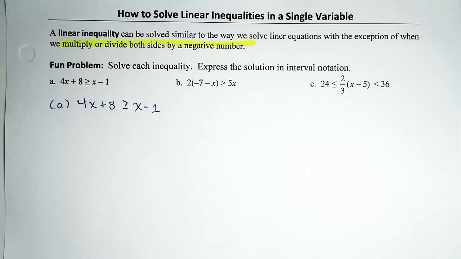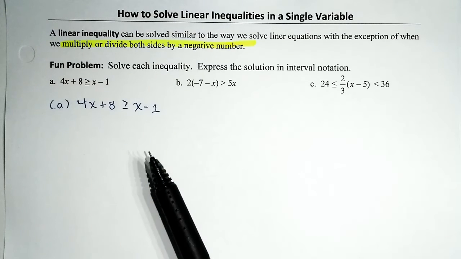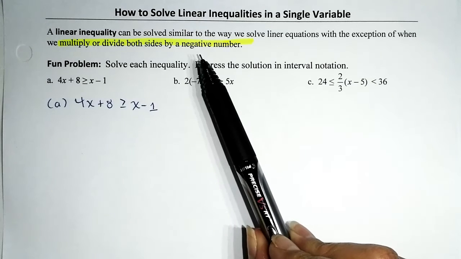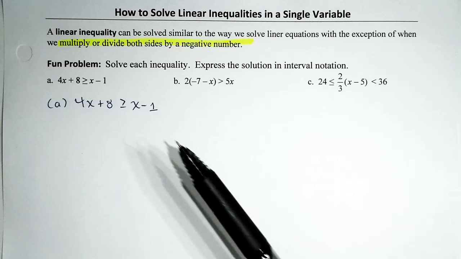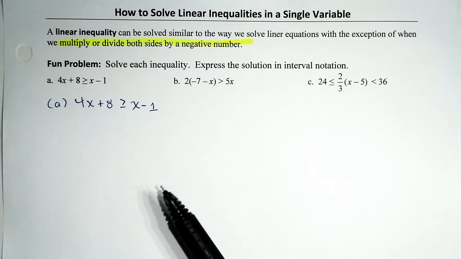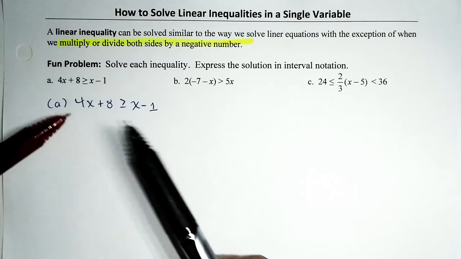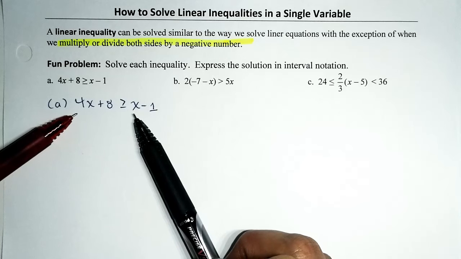Okay, so problem A. Again, how are we going to solve it? We're going to solve it the same way we did our equations. Ultimately, we want to isolate the variable term, and just have in the back of our mind that at any point, if we multiply or divide both sides by a negative, we have to flip or reverse the direction of the inequality symbol. So now we have variable terms on both sides.